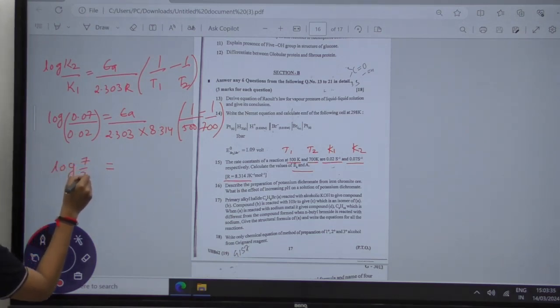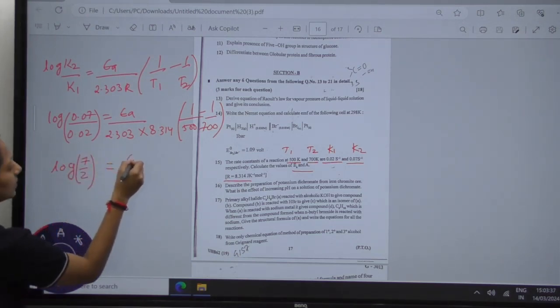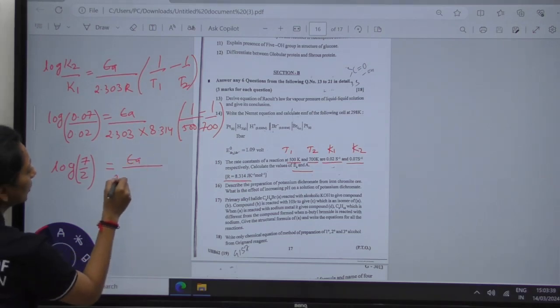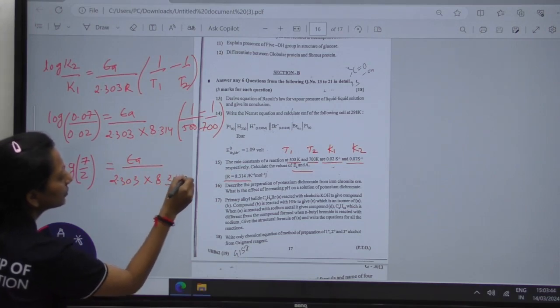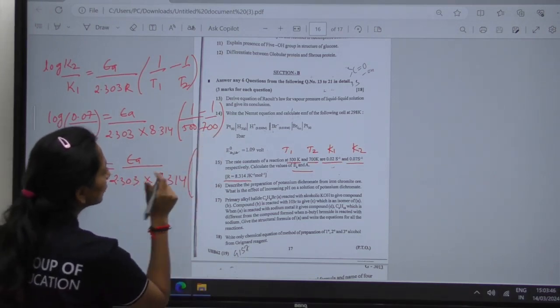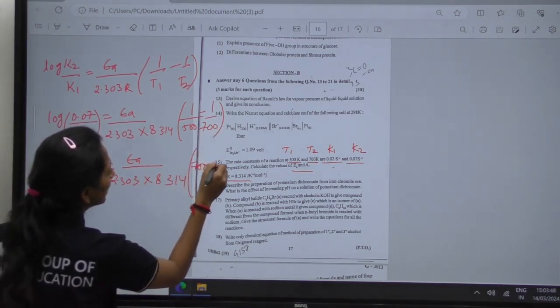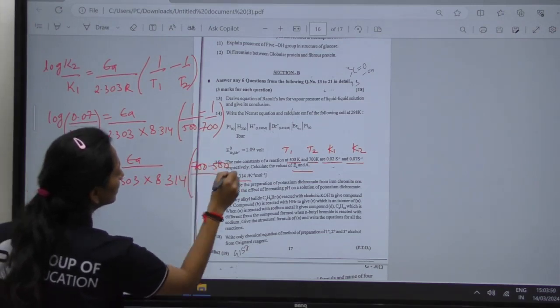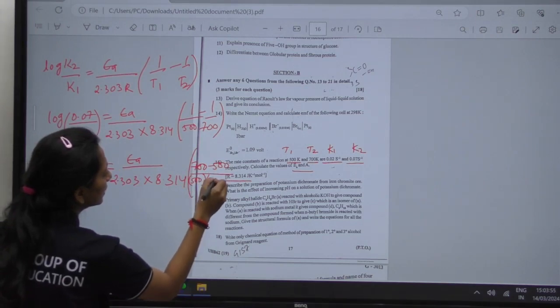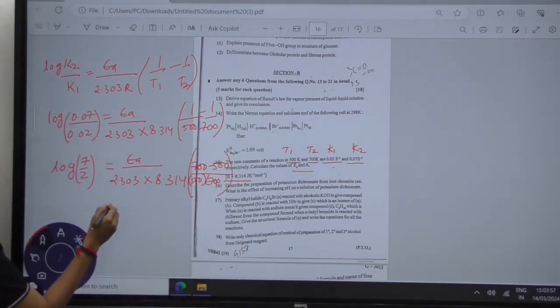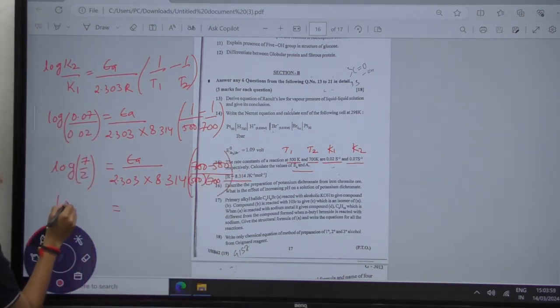It will be log 7 by 2, which is equal to EA upon 2.303 into 8.314, and on solving, 700 minus 500, dividing it by 500 multiplied by 700.